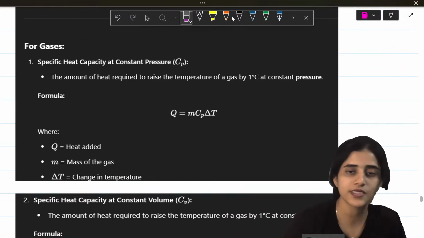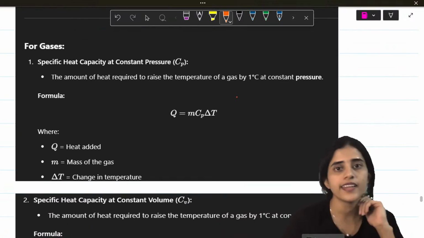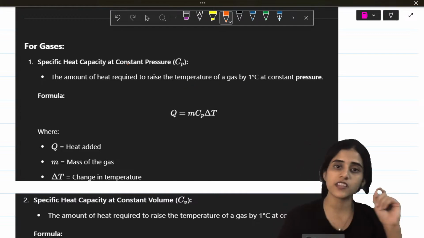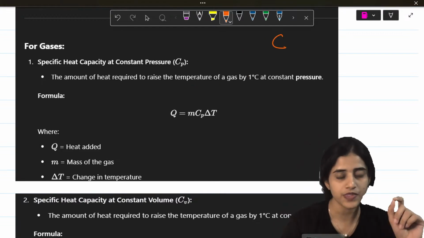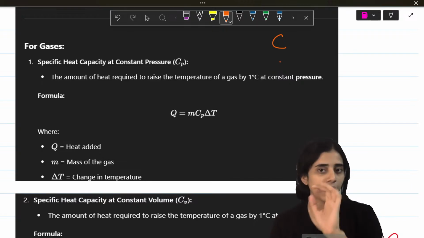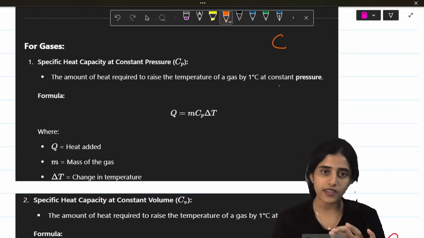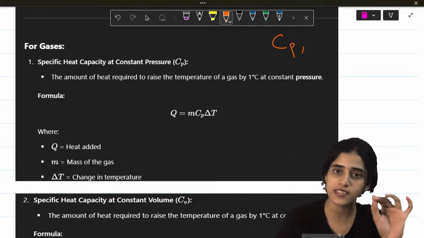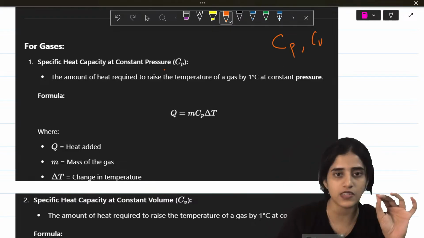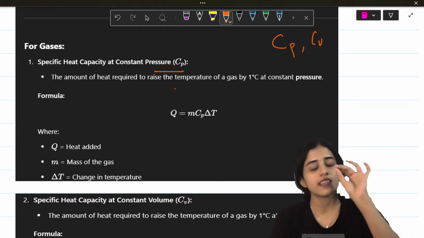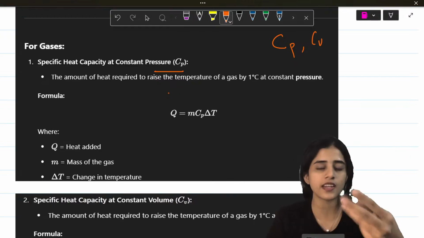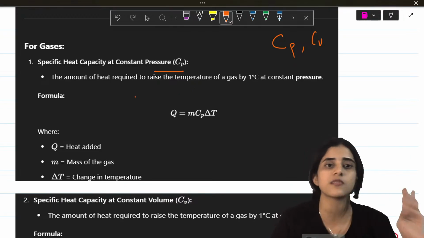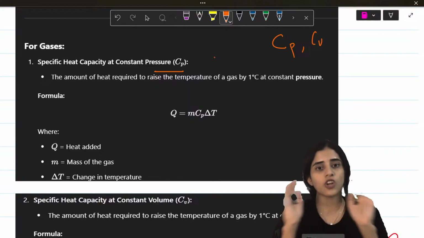Alright. Next is specific heat capacity, which is represented by the letter C. Generally, specific heat capacity is C, but with respect to change in pressure or volume, I can make it Cp or Cv. Cp is when the 1 degree increase in temperature happens at constant pressure. So, pressure is not changing.